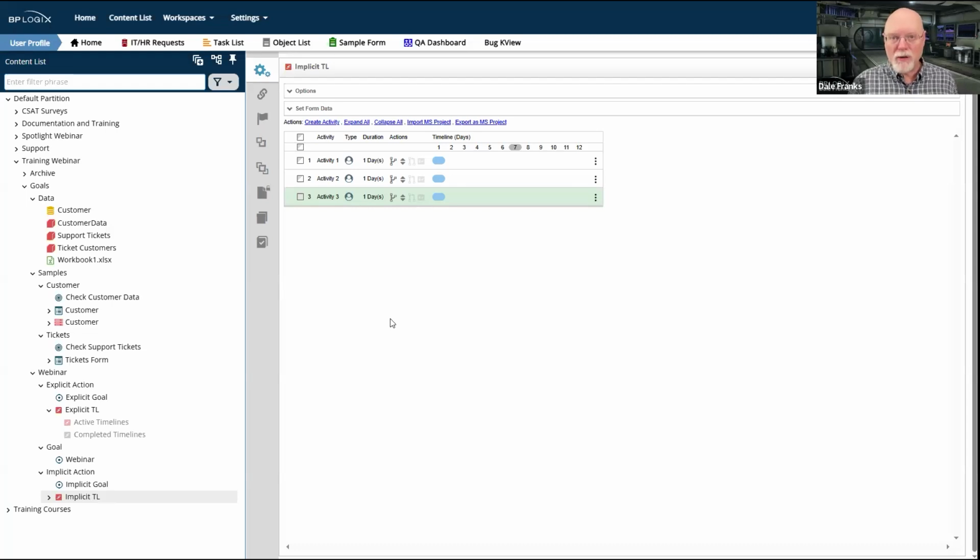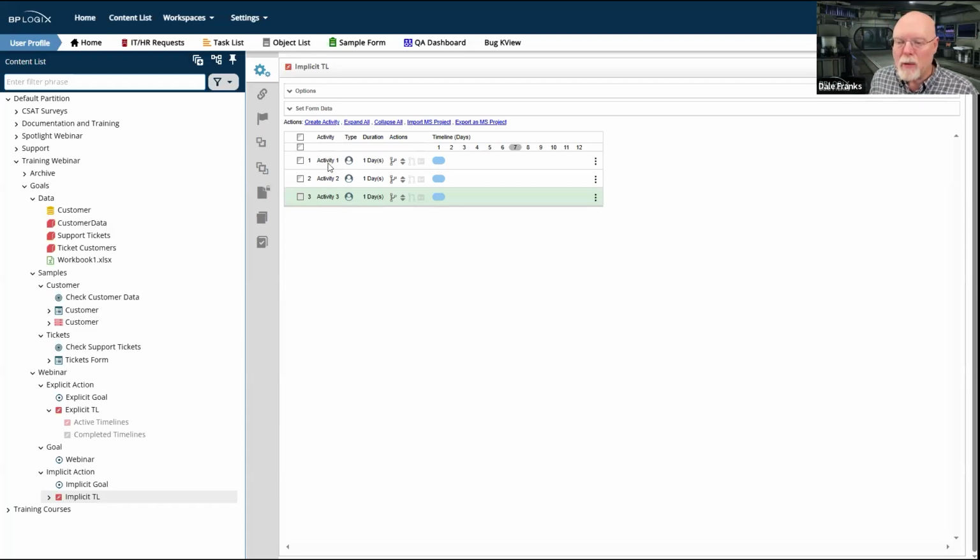And the more support tickets we have, the more people that I want looking at those support tickets and handling them so that we can clear out that morning queue. So I might run that goal every morning at 8 o'clock or 8:30, and depending on how many support tickets are sitting in that queue, I'm going to want to assign multiple people perhaps to look at the queue.